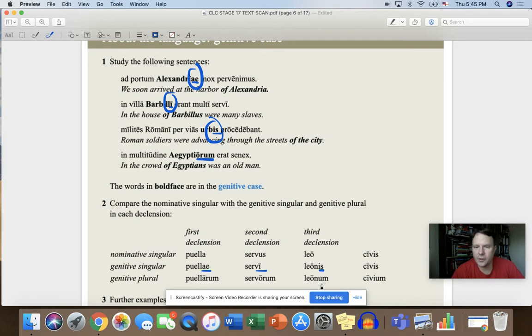And then here in the third, again, we have um. Now we don't have arum or orum, but we just have um, and so we would want to pay special attention to that. Okay, so the morphology there is kind of nice. In the singular, most of them look like the plural, the nominative plural, and then in the plural genitive, they look pretty unique, mostly arum, orum, but then you got that um there.